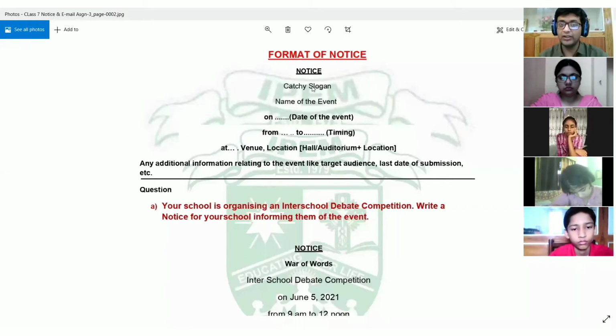But over here, you will put no comma after the catchy slogan or after the name of the event, and even after the date, after you have written the year, you are not going to write any comma. Now in the next line, you will mention the time from when the event is going to start, and the time when it is going to end.